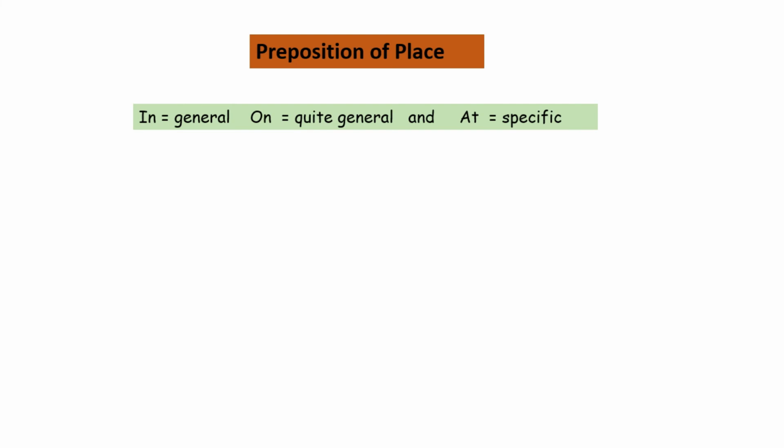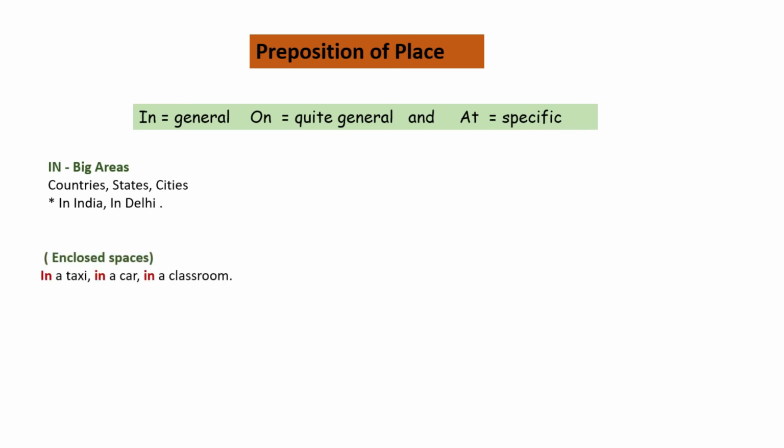Prepositions of place. We've done this in the earlier classes. So in, just like prepositions of time, is general, and on is quite general, and at is used when mentioning specific places. Okay, in is used in big areas like countries, states, and cities. For example, in India, in Delhi, and also in enclosed spaces. Enclosed, small spaces where you need to get into, for example a taxi or a car, or also a classroom. In a taxi, in a car, in a classroom. Those all are enclosed spaces.